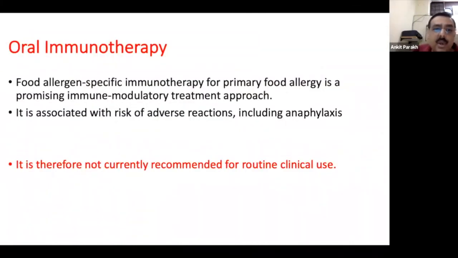So just a small word on oral immunotherapy. It is something which is coming up, but it is associated with a significant risk of adverse reactions, including anaphylaxis, and hence it is only for research purposes at the moment for food allergies. We're not talking about air allergens at the moment.